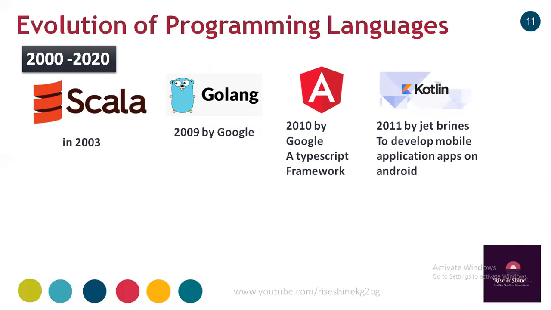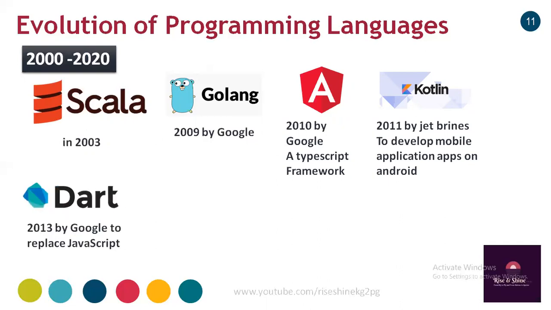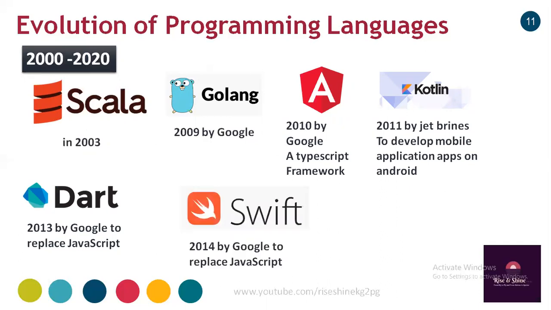Then in 2011, JetBrains, a big name in developing editors, developed the Kotlin programming language to develop mobile applications on the Android platform, or Android operating system. So to develop applications for mobile or handheld devices, some languages evolved in this era, 2000 to 2020. Then Google again developed one more language called Dart to replace JavaScript in 2013.